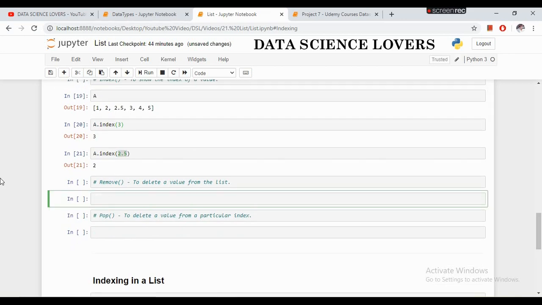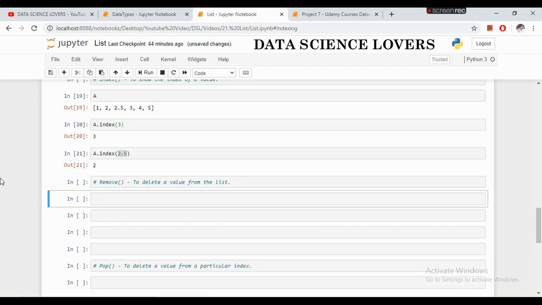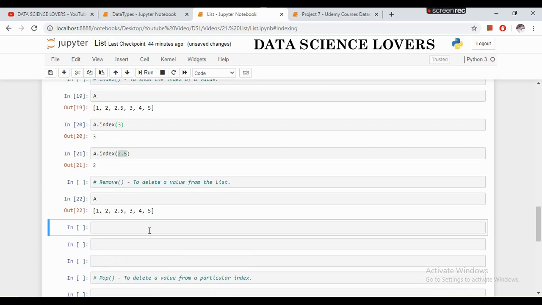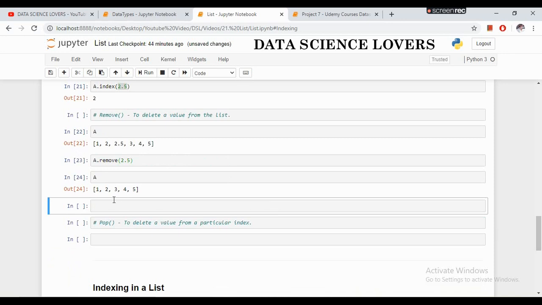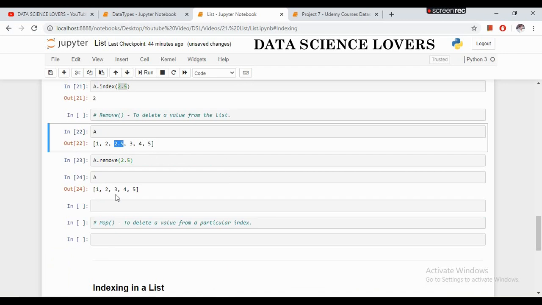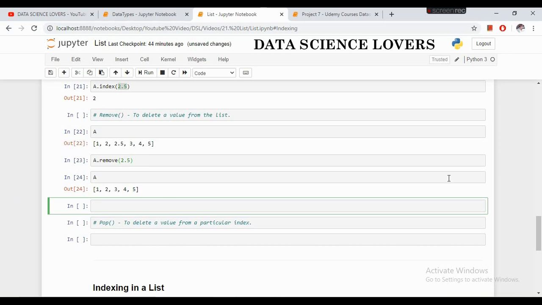The next is the remove function. The remove function is used to delete a value from the list. This is our list, and if I want to remove the value 2.5, then I will simply use the remove function. In the bracket I will write the value which I have to remove from the list and run this. Now if I see this list, you can see that the 2.5 value has been removed. It is showing only 1, 2, 3, 4, 5. This is how we can remove a value from the list from any position.